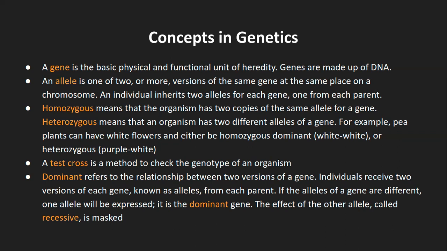So an allele is one of the two or more versions of the same gene at the same place on the chromosome. Let's say I had given you an example of a gene and where the gene is located on the chromosome.